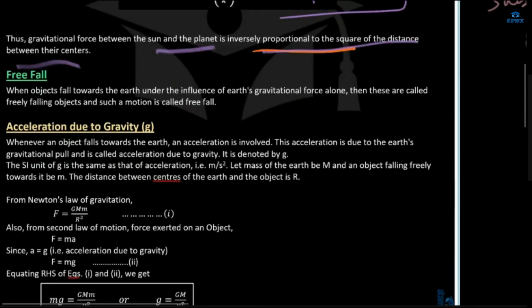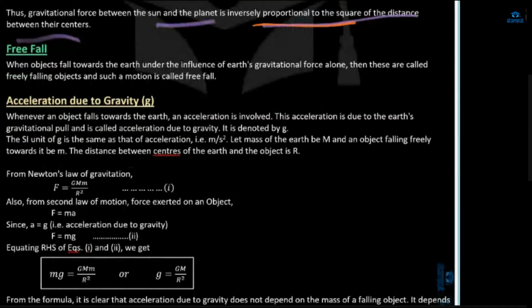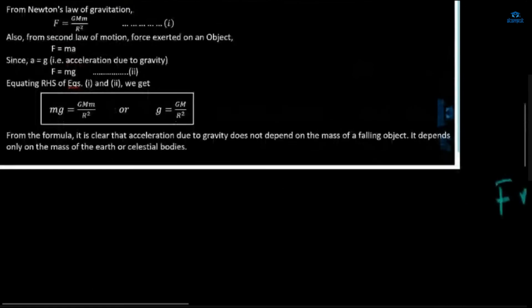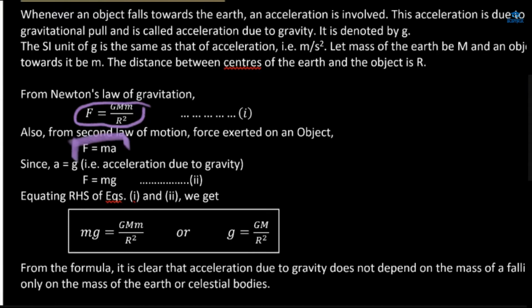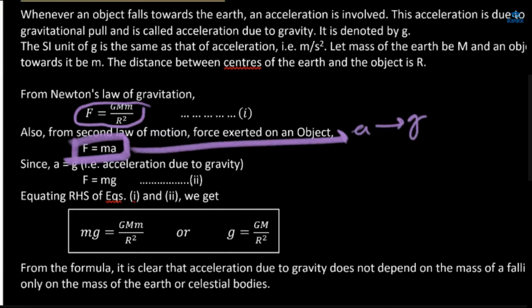Acceleration due to gravity, g. Now we'll determine the relation for g. First, F is equal to GMm by r square, the first relation that we studied in the first topic. Now from the second relation, F is equal to ma. Since the object is falling under acceleration due to gravity, in place of a we'll write g, so F is equal to mg.